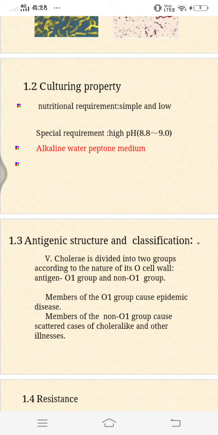The members of the O1 group cause the epidemic disease, that is cholera, and the members of the non-O1 group cause scattered disease, cholera-like but not cholera. They are just cholera-like illness. These are the somatic O antigen and flagellar H antigen. On the basis of the somatic O antigen, there are 139 serogroups of cholerae.